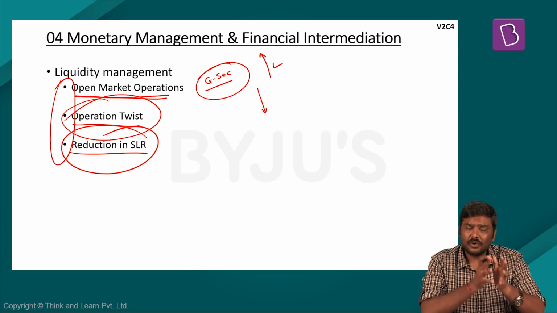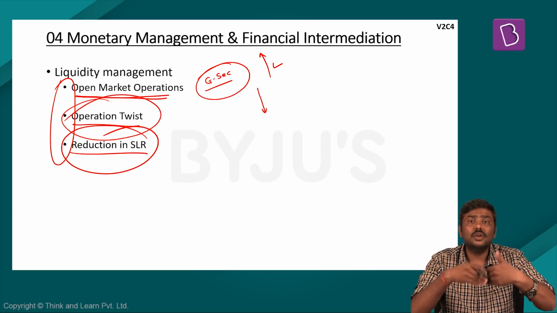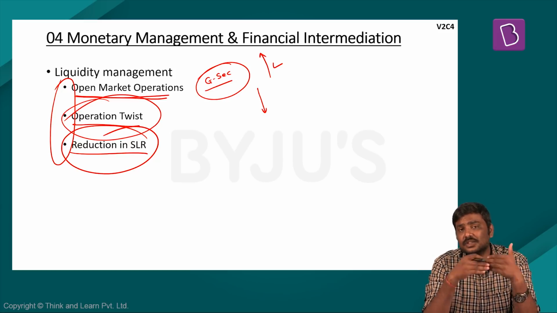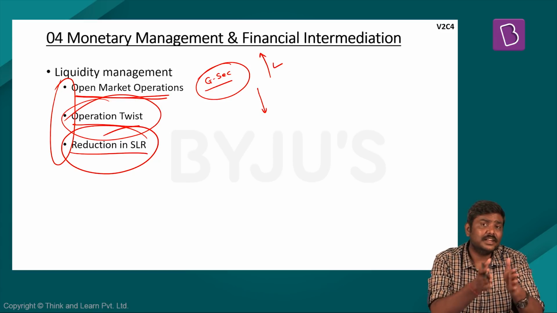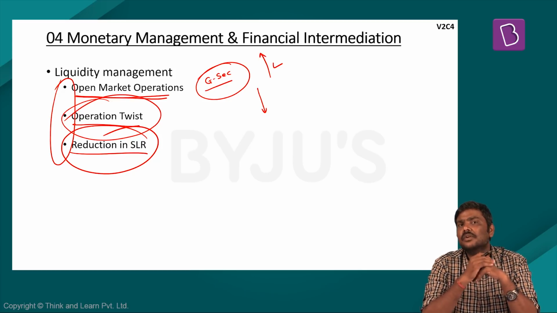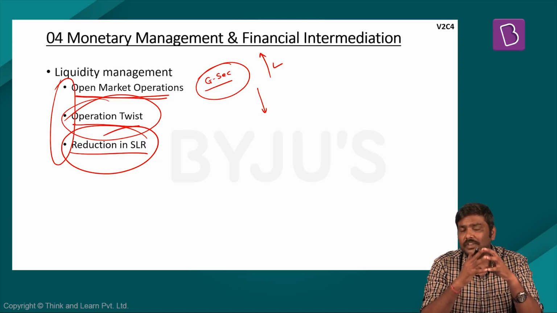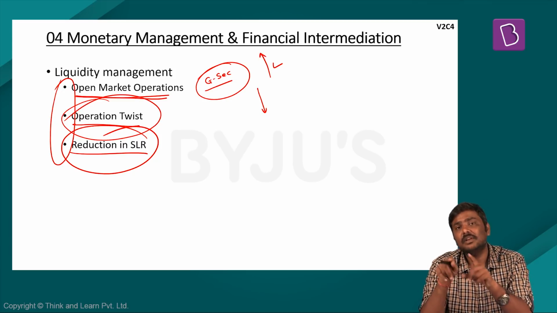This has been done in order to ensure that the banks will not be taking higher risk by issuing loans in the market. The risk associated with investing in G securities is very, very less, because these are guaranteed by the Government of India. But the problem with this practice is, when banks keep a huge amount of their NDTL in the form of G securities, their lending in the market will be lesser.